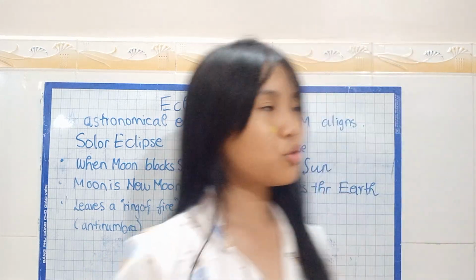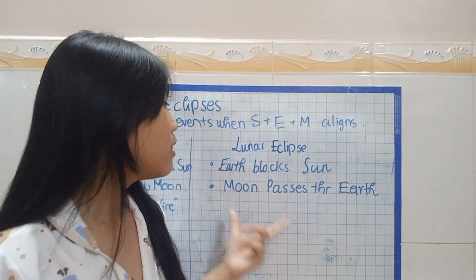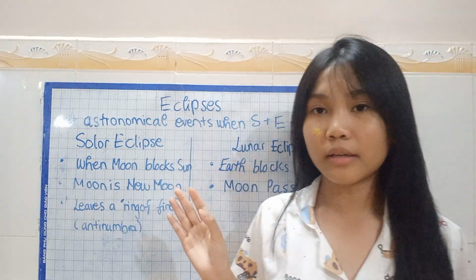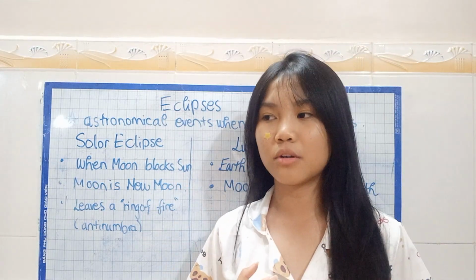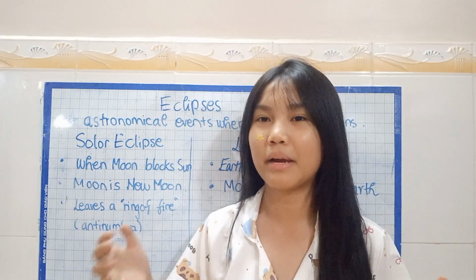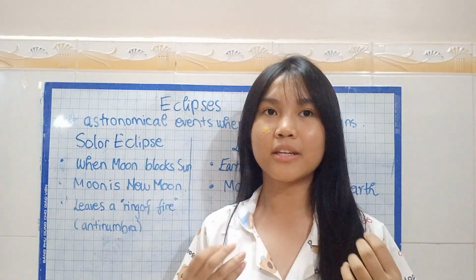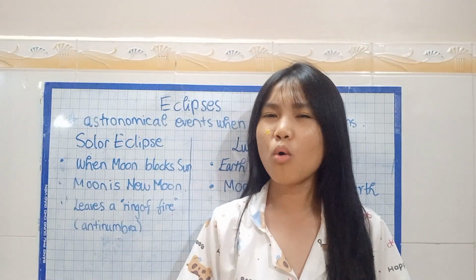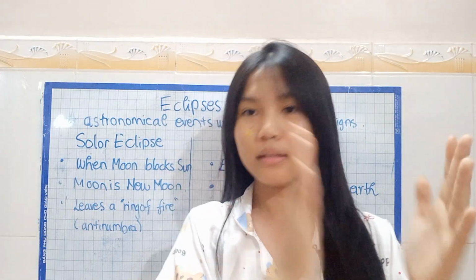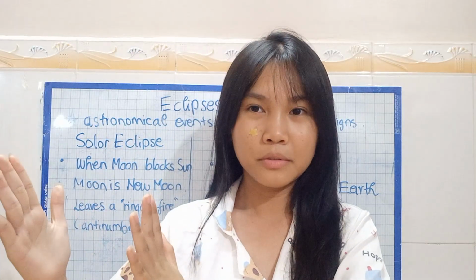Alright, now let's talk about the lunar eclipse. A lunar eclipse is the eclipse when the earth blocks the sun's light from the moon. Have you ever heard of the phrase blood moon? That sounds crazy, right? But that's basically just the moon looking dark in color. So why? Here's the sun, here's the earth, here's the moon.